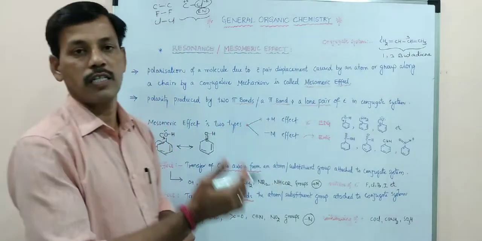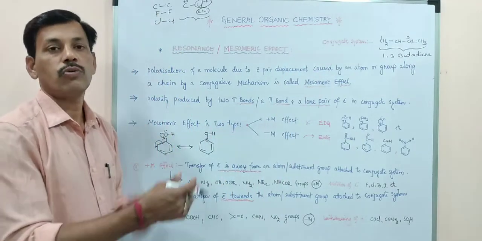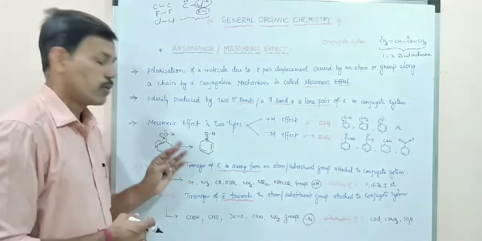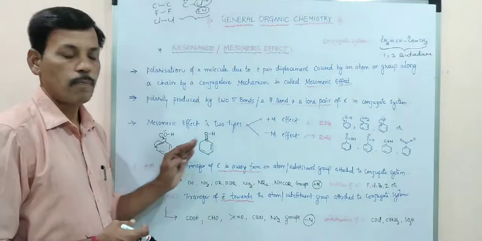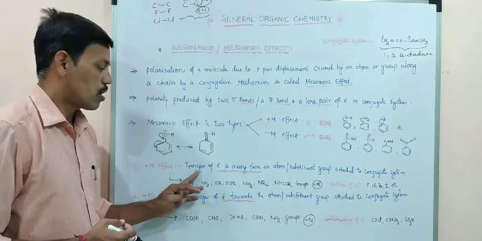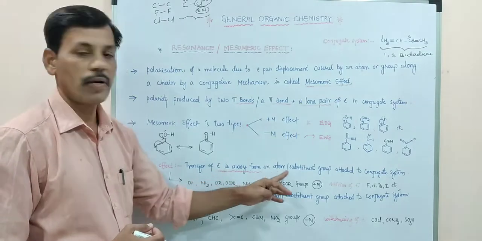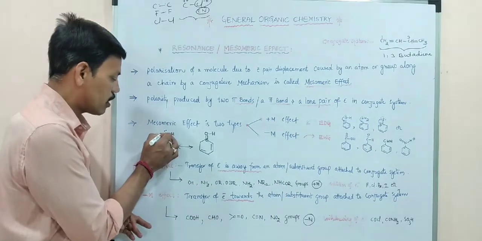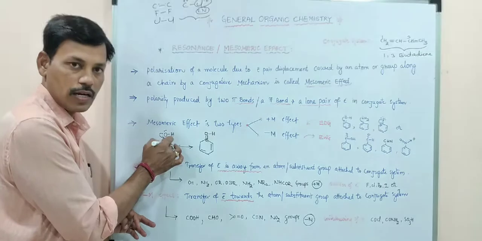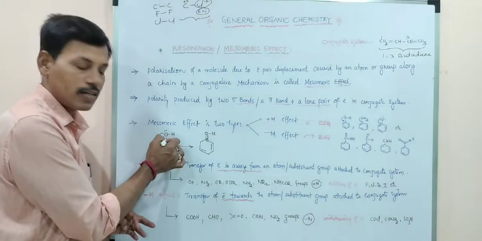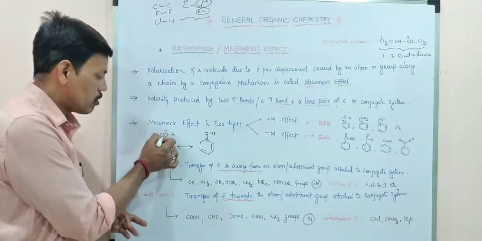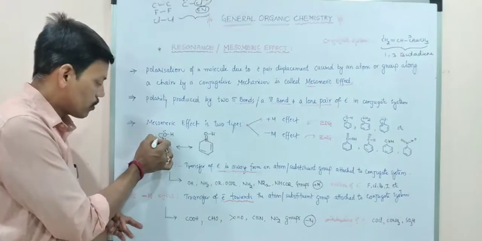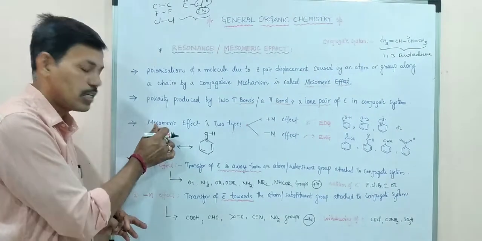The conjugate system is stabilized due to the resonance, the delocalization of electrons. So here plus M effect is that the transfer of electron is away from an atom. The electron pair is transferring, but it does not come to the substituent; it moves away from the substituent.